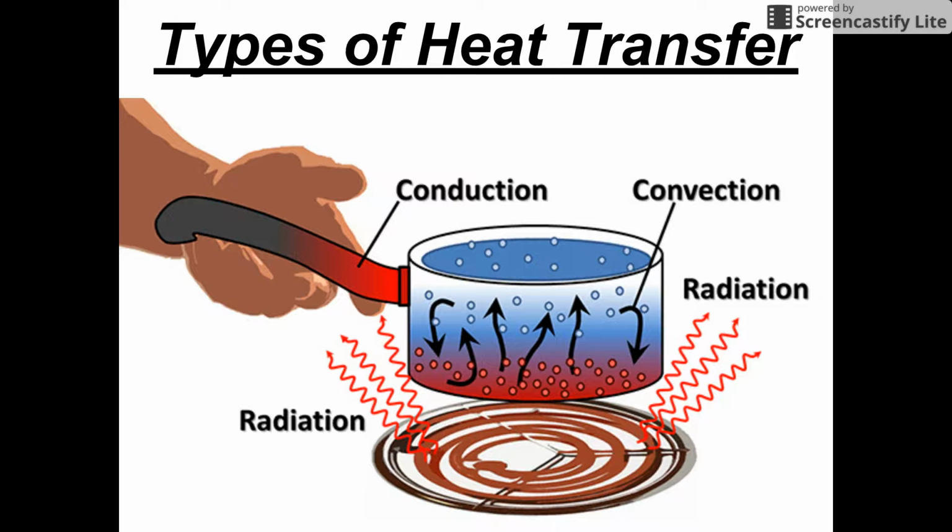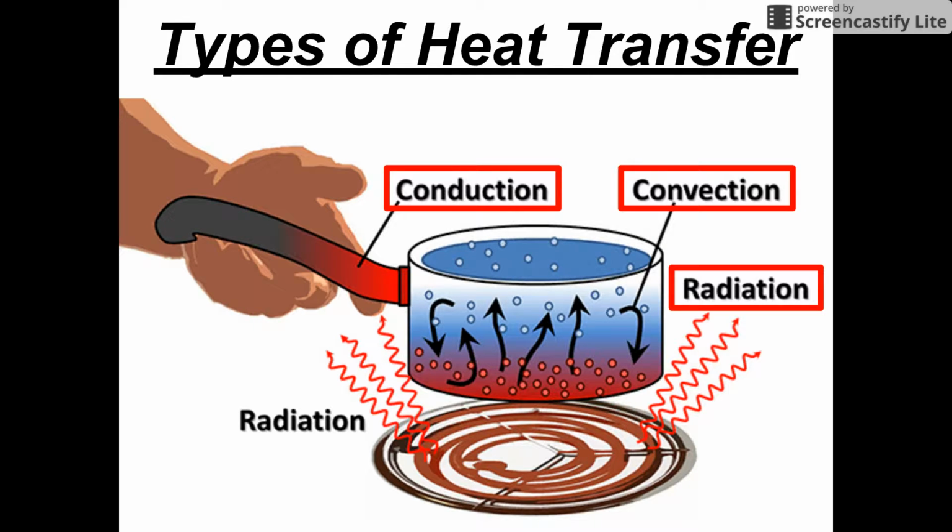Generally, there are 3 types of heat transfer. You have conduction, convection, and radiation. In all 3 types of heat transfer, there will be an exchange of heat which causes change in the energy from one system to another system. Energy can neither be created nor destroyed, just moved around.